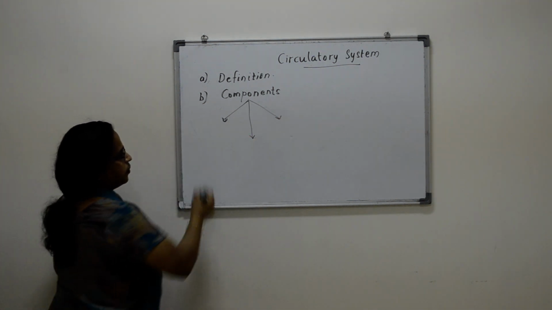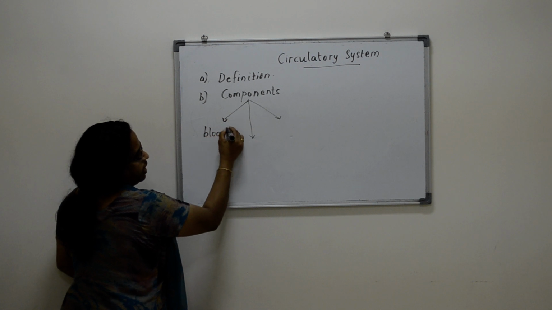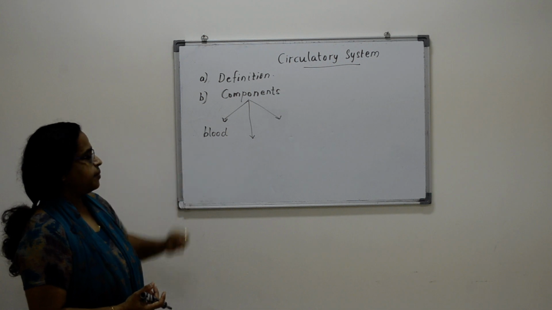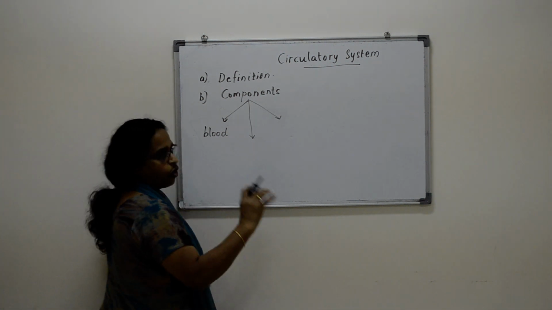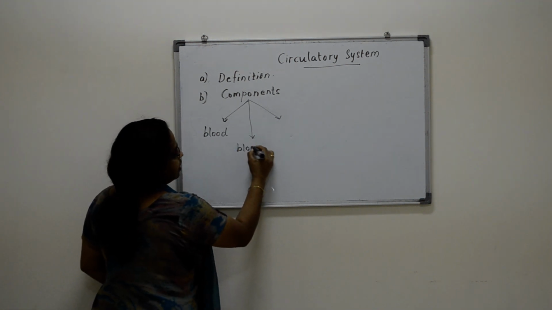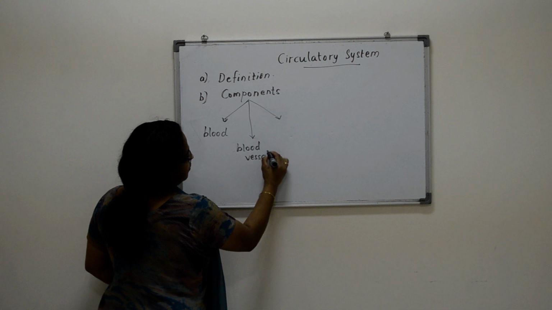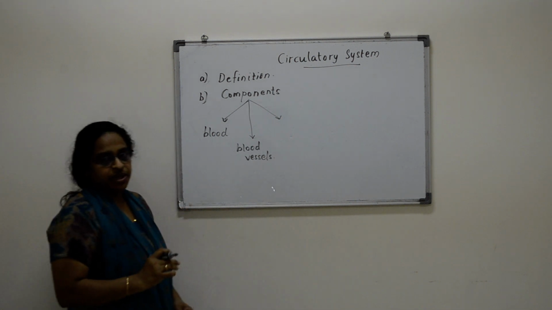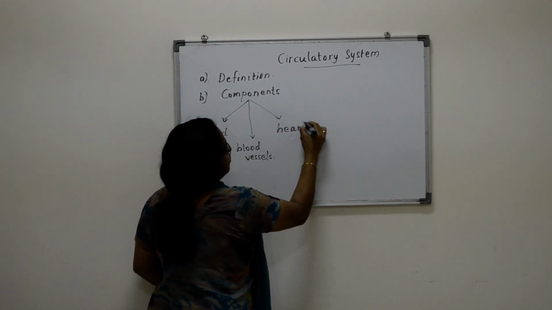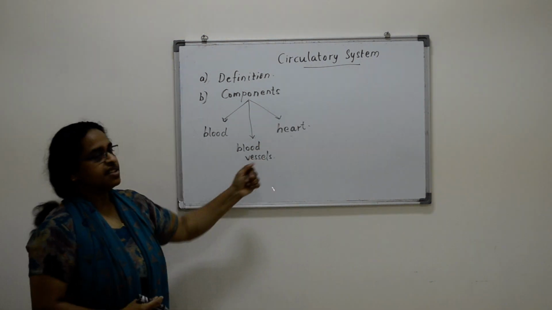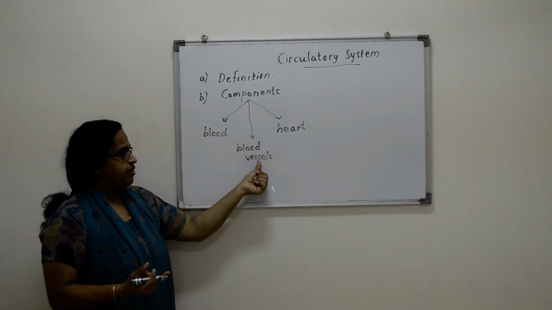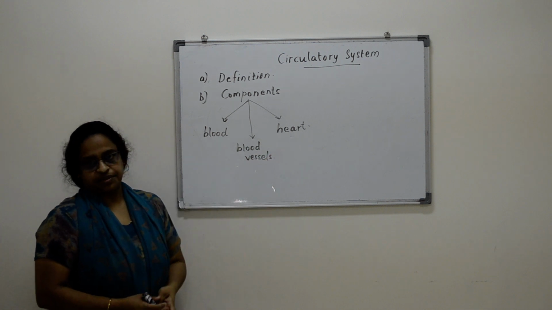First is a liquid medium that is transporting everything, that is the blood, and the blood is flowing through some special vessels. They are known as blood vessels, and there must be a pumping organ that is known as the heart. So, how many components are there? 3 components: blood, blood vessels, and heart.